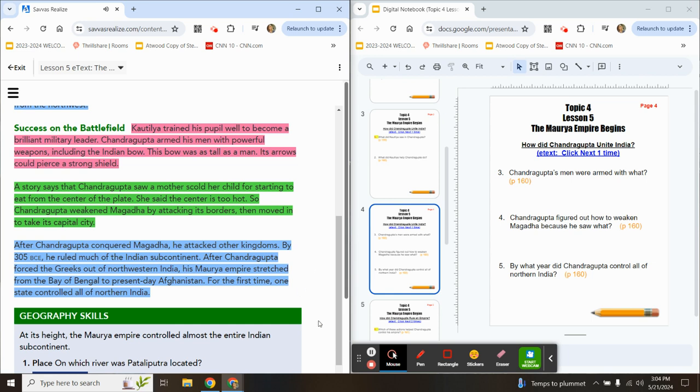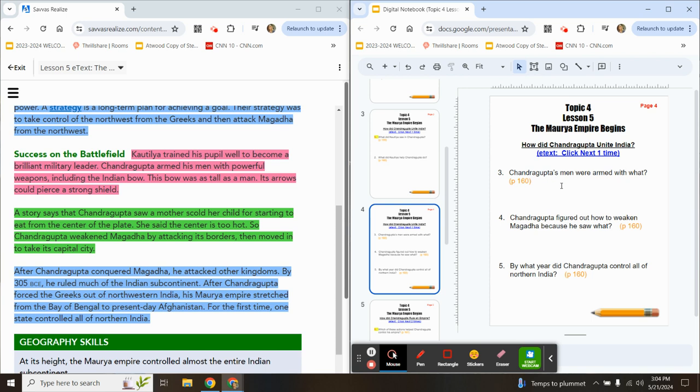Kautilya trained his pupil well to become a brilliant military leader. Chandragupta armed his men with powerful weapons, including the Indian bow. This bow was as tall as a man. Its arrows could pierce a strong shield. Chandragupta's men were armed with what? That answers in this pink highlighted paragraph right here.